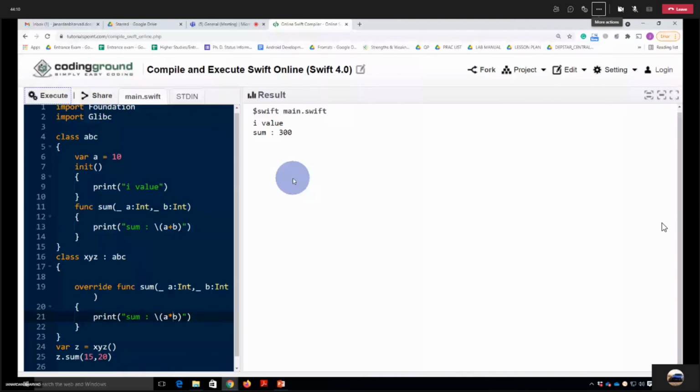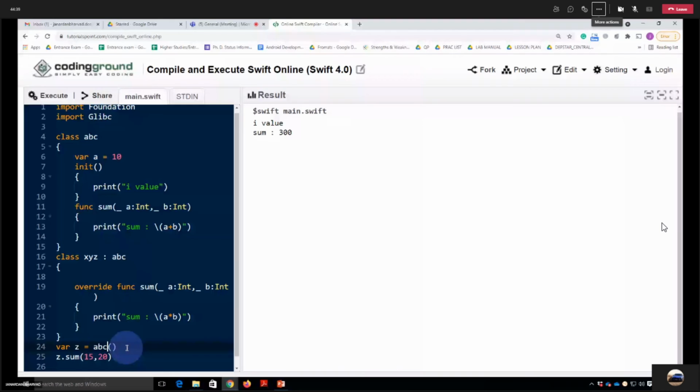The reason is that we have written override here. That means whichever function is available in the base class, I have overridden it, and whenever I call it with the subclass object, it will run this. What if I change it to ABC again? If I do ABC, will it be 35?